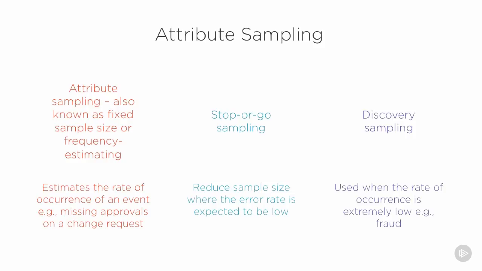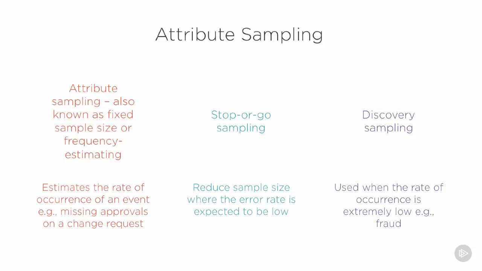Stop and go sampling would be where I went through, say, 10 transactions. I checked those transactions, and if I found that every single one of those was okay, I could make the assumption that the number of errors is actually quite low. At that point, I might say I'm going to stop the sample because obviously the compliance with the controls or the attribute is actually being met in all 10 cases that I checked.